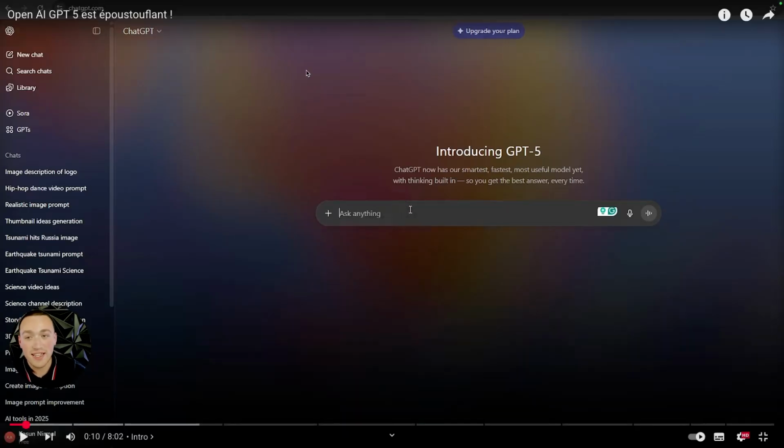I do like the layout kind of on GPT-5. It's pretty clean. Mine is like a bit purpley because it's not the night mode, but I like the UI a bit better.